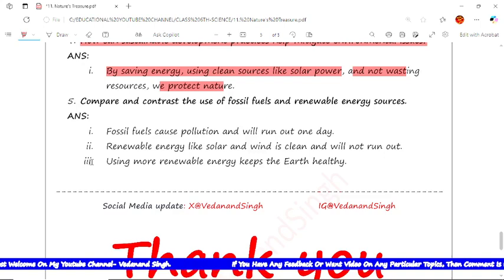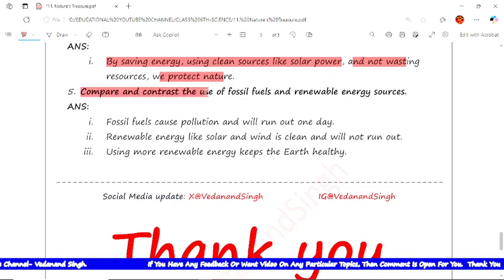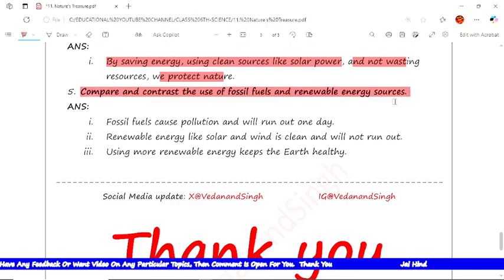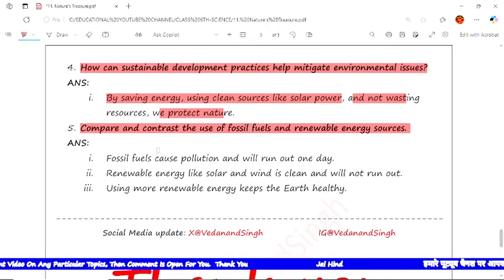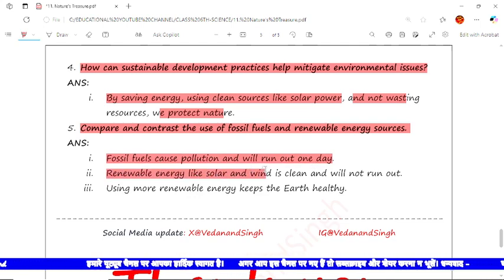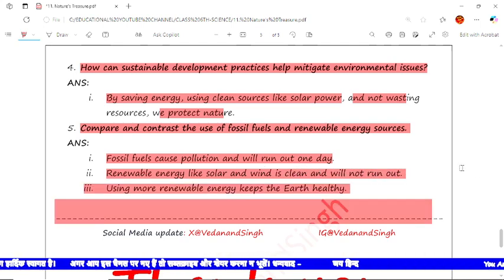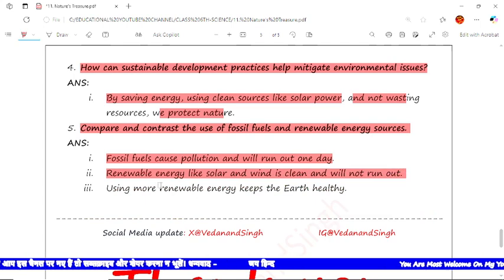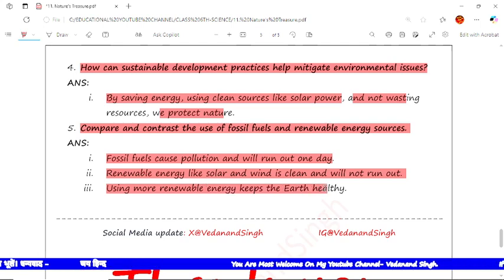The next and last question is, compare and contrast the use of fossil fuels and renewable energy resources. The answer is, first, fossil fuels cause pollution and will run out one day, and renewable energy like solar and wind is clean and will not run out. The last point is using more renewable energy keeps the earth healthy.